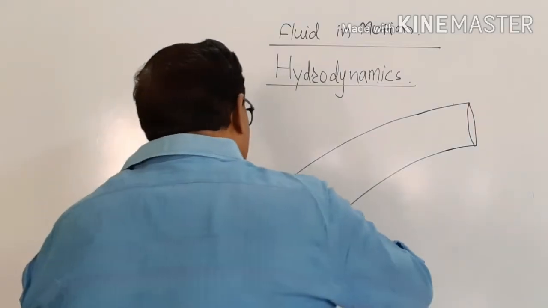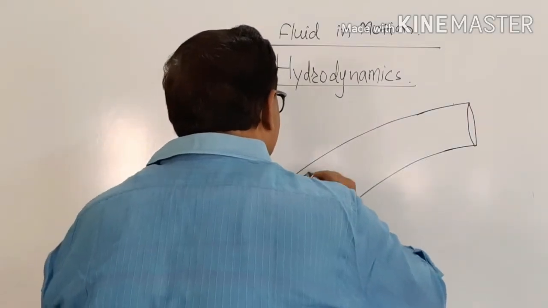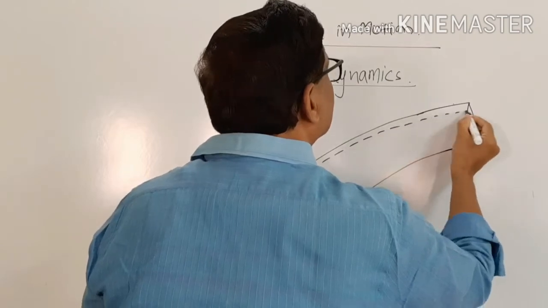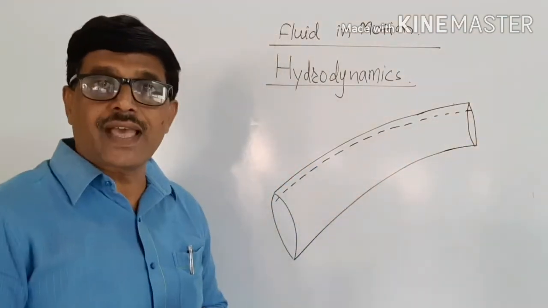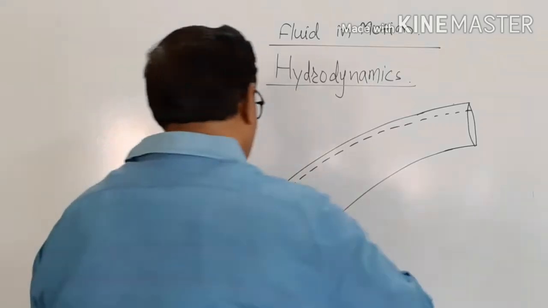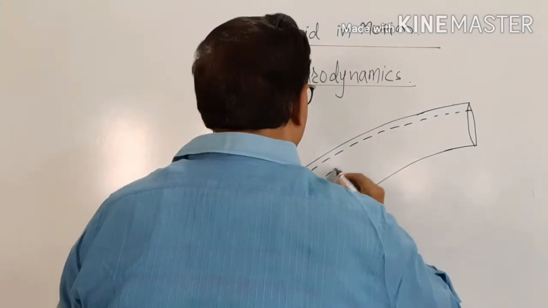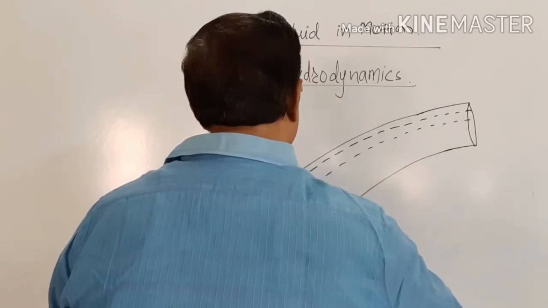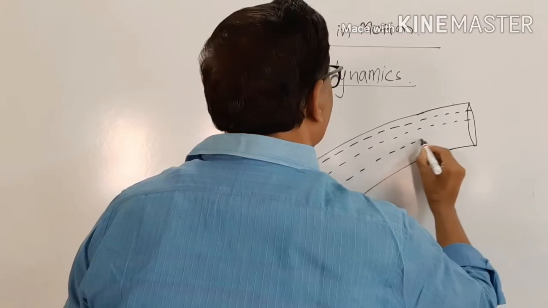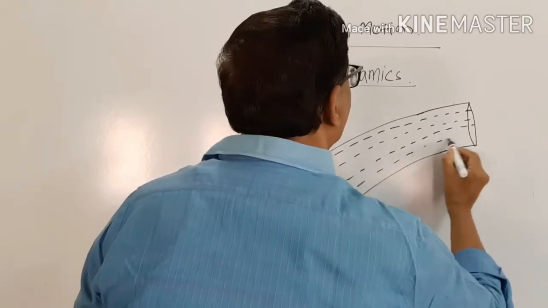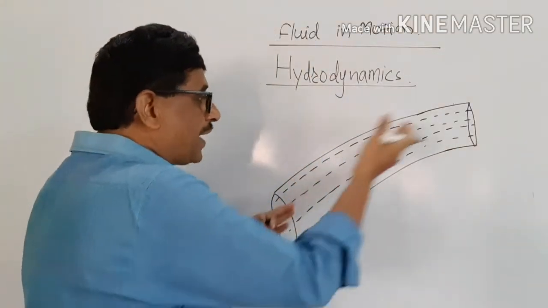The particles of the liquid flow through a path. That path is called a flow line. These are the flow lines of the liquid particles. These particles flow in different lines.